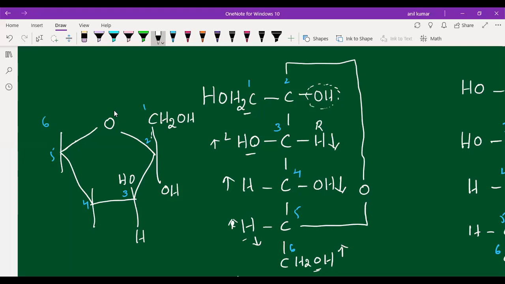At the fourth carbon, hydrogen is at the left side, so you write it up, and OH is at down. And at the fifth carbon, CH2OH will be upside. Or you can write it like this. Okay, just a minute.